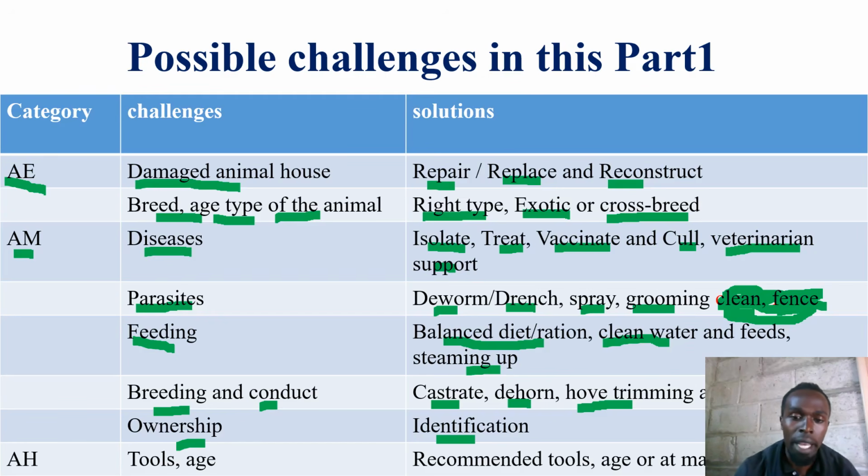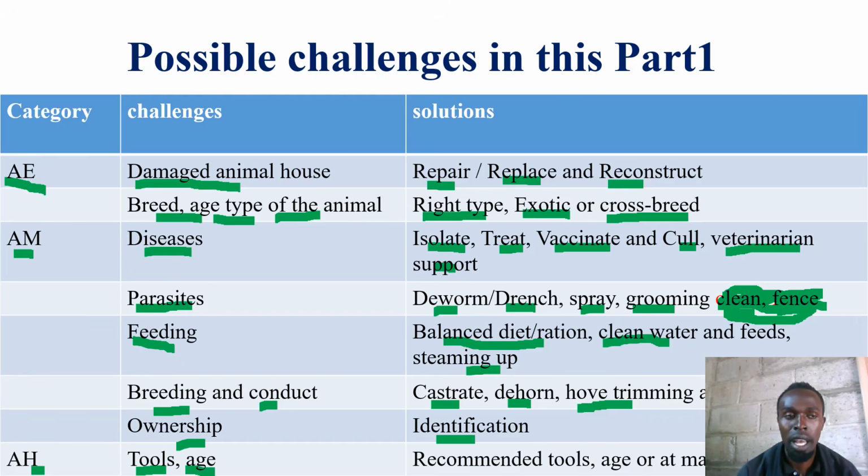For example, by branding. And when you've branded your animal, when you've tattooed your animal, you are able to identify and claim ownership. Now, what happens with animal harvest as another concept? Animal harvest. Here we talk about tools used in harvesting animals and then the age at which this animal is being harvested.